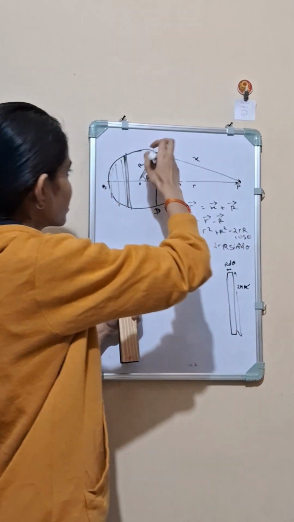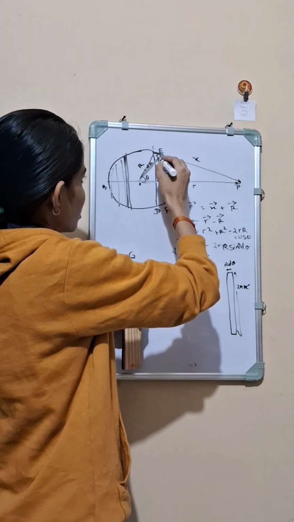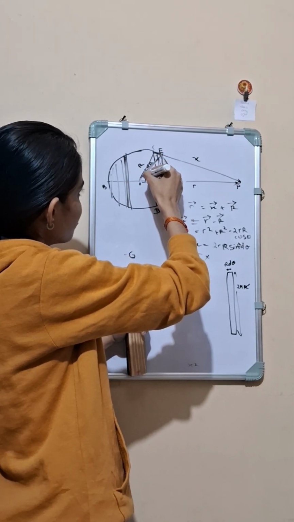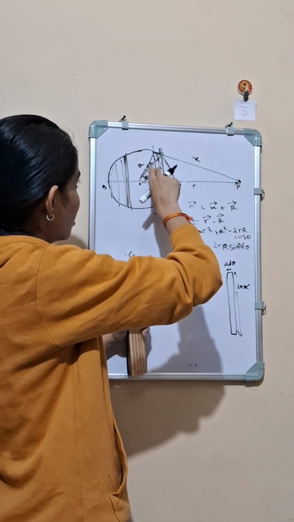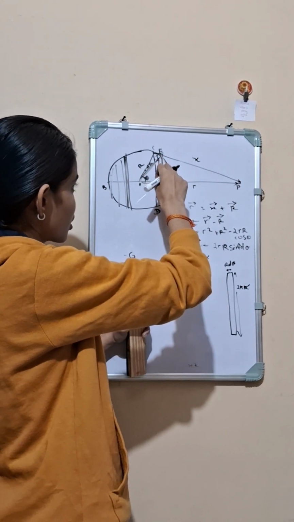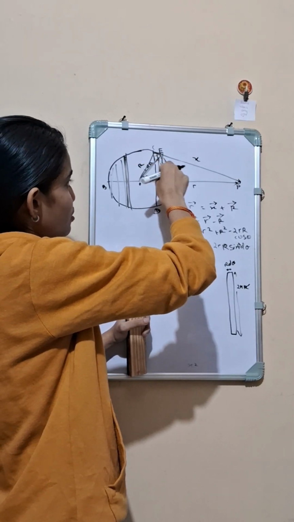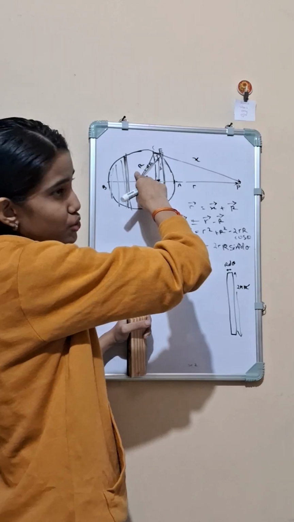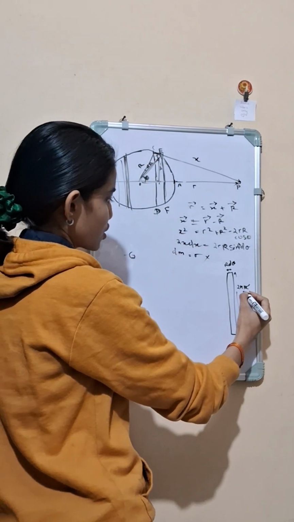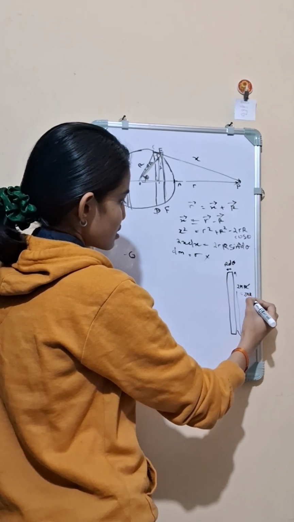From this triangle you can see the value of r dash. As this is r making an angle theta, r dash will be equal to r sin theta, because sin theta equals perpendicular by hypotenuse. So the perimeter will be 2 pi r sin theta.